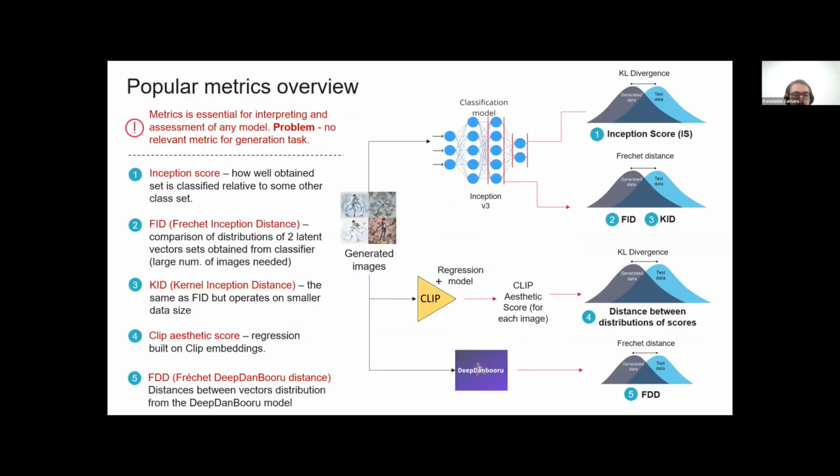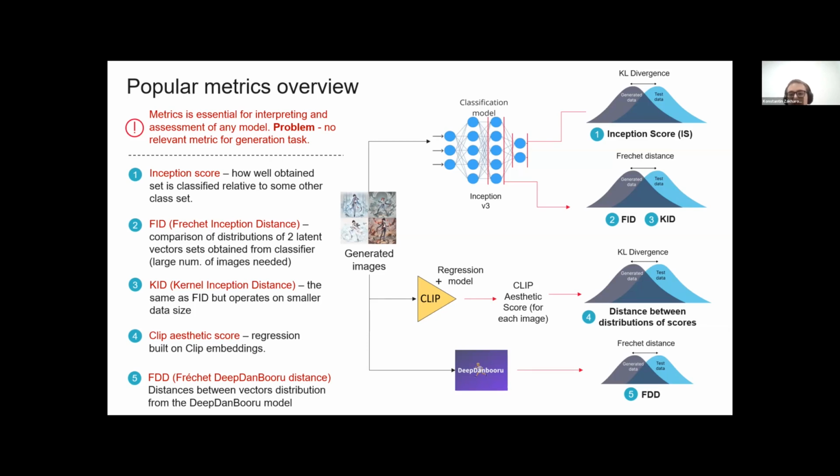Before we can generate something, we need to decide on a metric to see how good we did our job. And here we present all of the basic methods that you can use, such as inception score, Fréchet inception distance, and kernel inception distance.